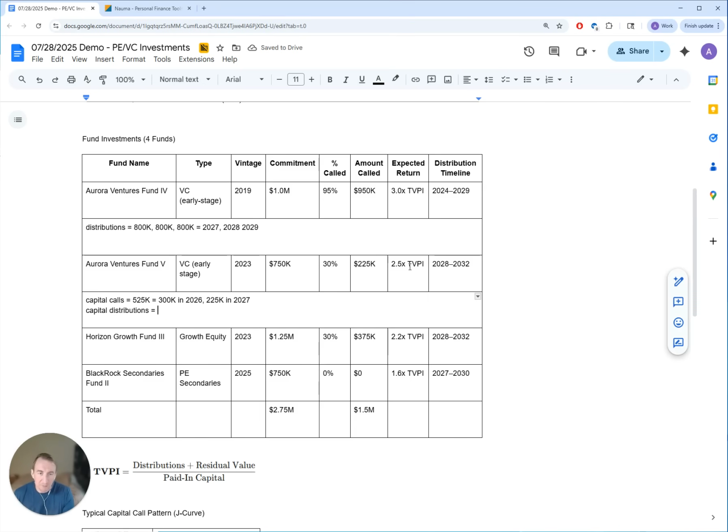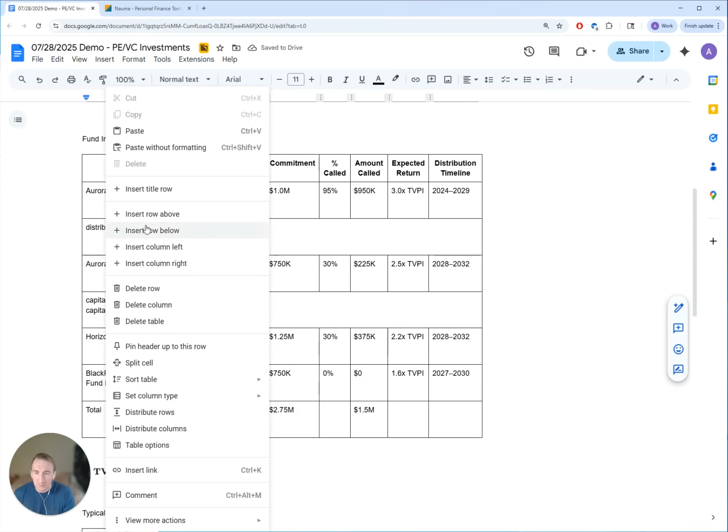For distributions, the expected TVPI is $2.5 million. That gives us $1.8 million total, and we will distribute them between 2028 and 2032. So that's 4 years. Let's do something maybe like $450,000 a year. I think that would be the right approach here. So let's keep it simple in this example.